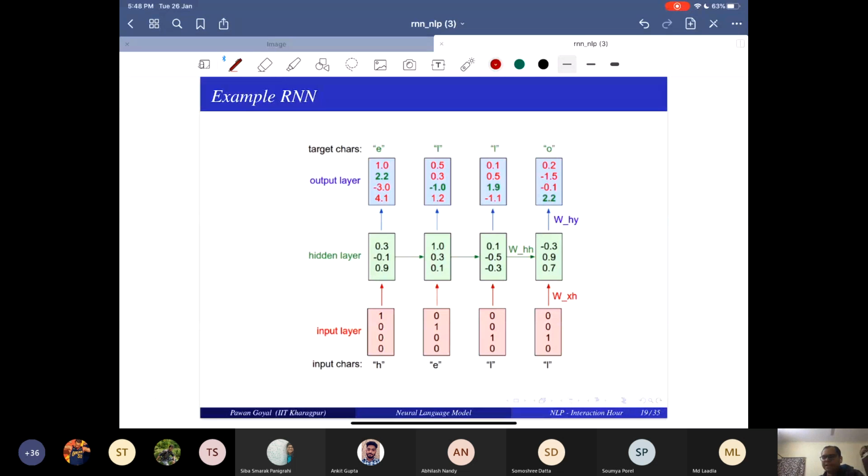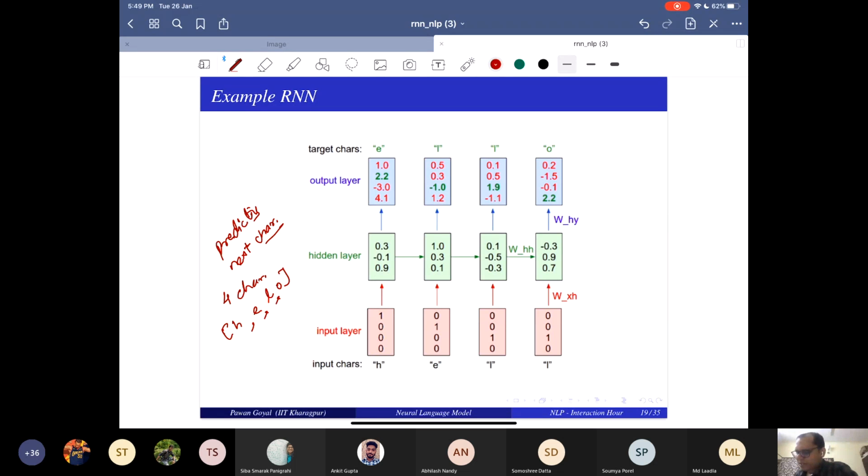Okay. If somebody still has a problem about RNN, I'll just give that simple example. Think about a simple task of predicting the next character. Suppose you're building an RNN to predict the next character, and suppose you have only 4 characters: H, E, L, and O.